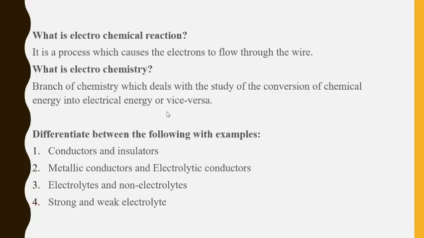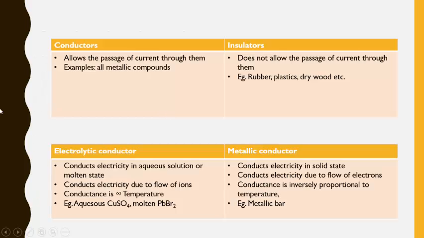energy. Let us differentiate between the following with the examples: between conductors and insulators, metallic conductors and electrolytic conductors, electrolytes and non-electrolytes, and strong and weak electrolytes. So first, conductors. So these conductors and insulators you have been learning in your lower class as well. So allows the passage of current through them, and insulators just opposite, does not allow the passage of current through them.